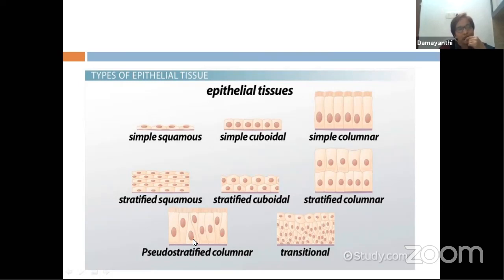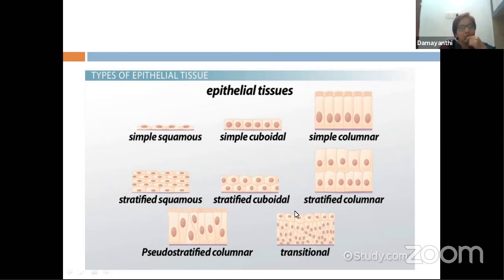Pseudo means false. This is actually a single layer of cells, but it gives you the appearance as if there are many layers. Why? Because the nuclei present over here are not at the same level. If you look at the previous slides, all nuclei are placed at the same level, but that is not the case here. So we feel that there are many layers of cells.